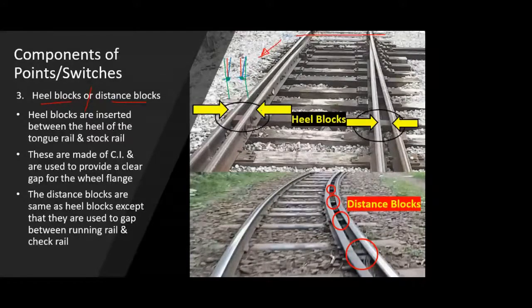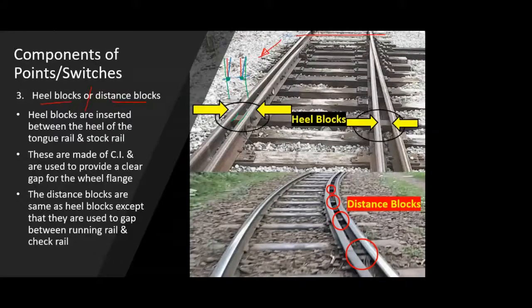In a similar way, in points or switches, the starting point where you have the tongue rail, the start of the tongue rail, is the toe of your point or switch. And the end part or rear part where your tongue rail ends is the heel section. At this heel section there is going to be a gap between your stock rail and tongue rail, and it has to be there because it will allow the movement of the wheel or the flange of the wheel.